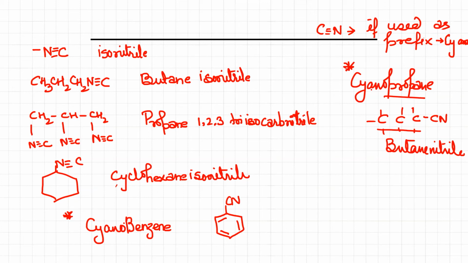Okay, let's now move to the next topic. So now let's start with the ethers. Next, nomenclature of the ethers. Ethers have a functional group that is called a secondary functional group. Why do we say secondary functional group? Because it is attached to two different carbons from two different sides. Got it? So here also carbon and here also carbon. That's why it is called a secondary functional group, where it is attached to carbon from both sides.